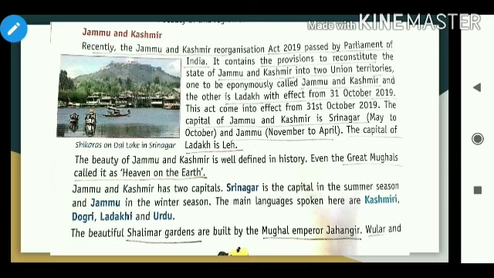The capital of Jammu and Kashmir is Srinagar, May to October, and Jammu, November to April. The capital of Ladakh is Leh.